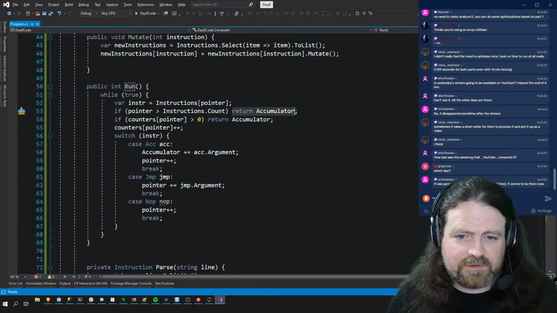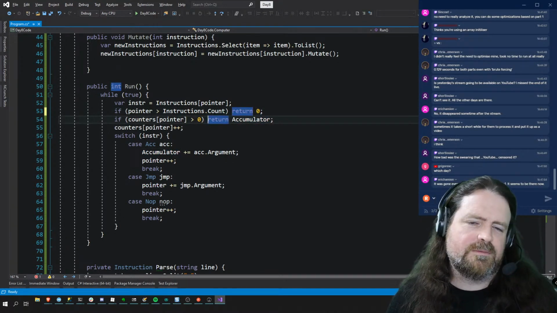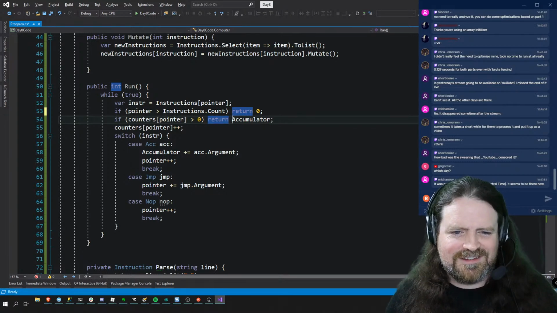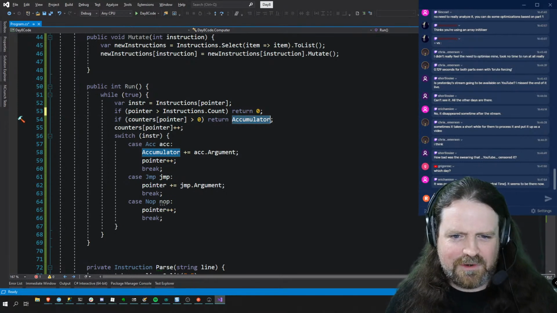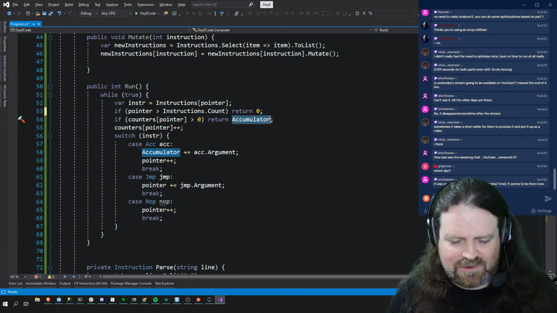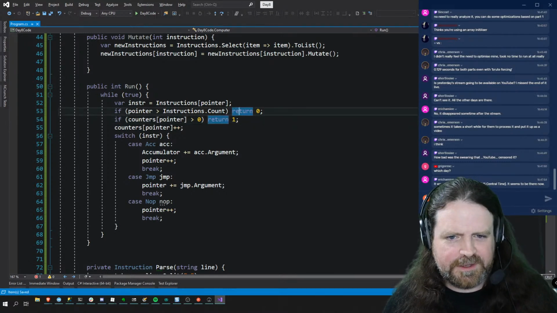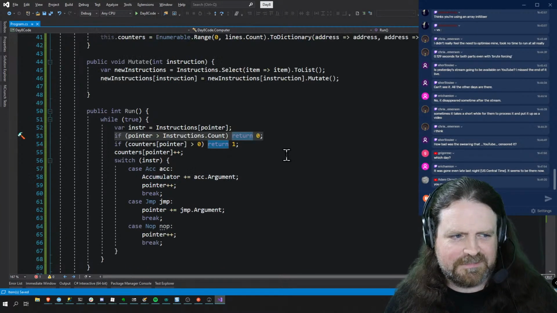So if the pointer is greater than the instruction count, we're going to return 0. There's a Unix convention that says programs that return 0 worked, and programs that return anything greater than 0 didn't work. So if our program returns anything greater than 0, it means that we had an infinite loop encountered. If it returns the value 0, it means that it completed successfully.